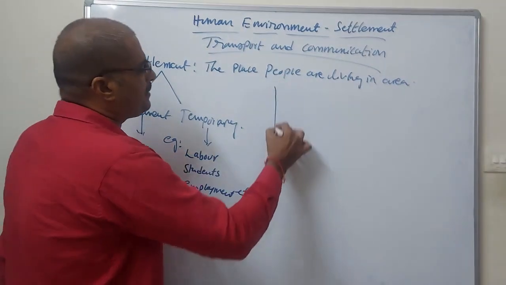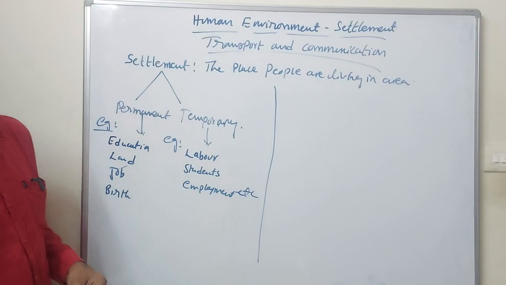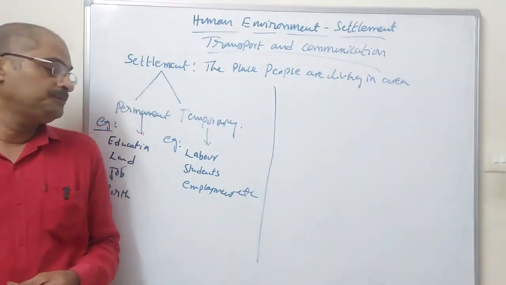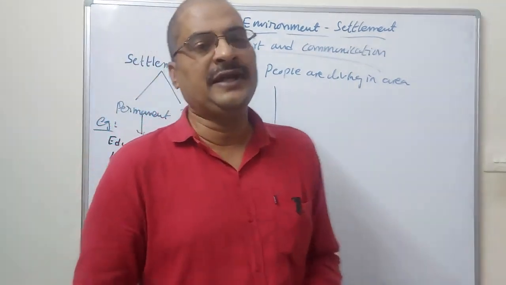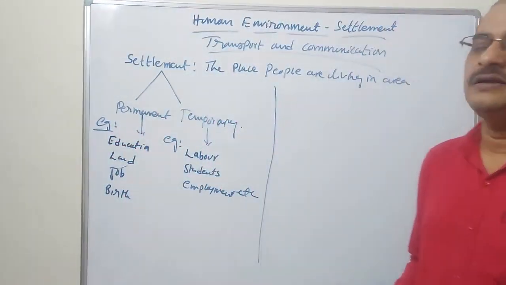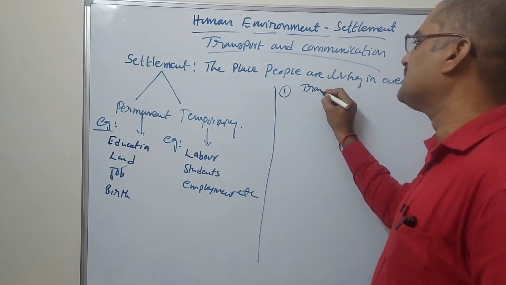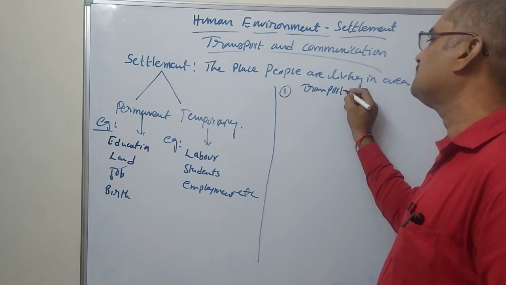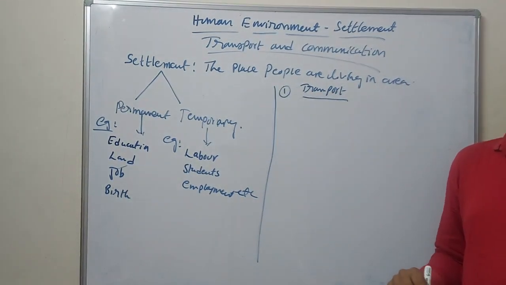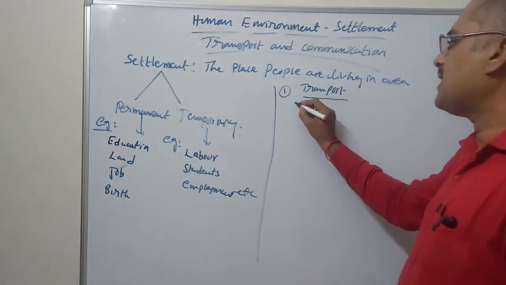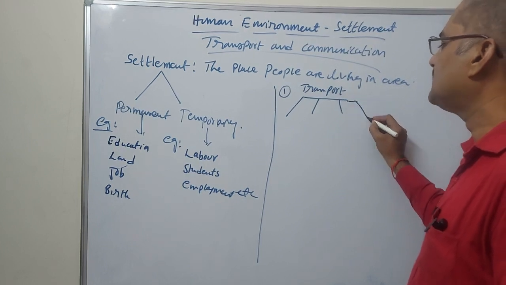But all these permanent and temporary settlements need some kind of facilities. What kind of facilities are important? Compulsorily, they need transportation. Transport is again divided into four types.